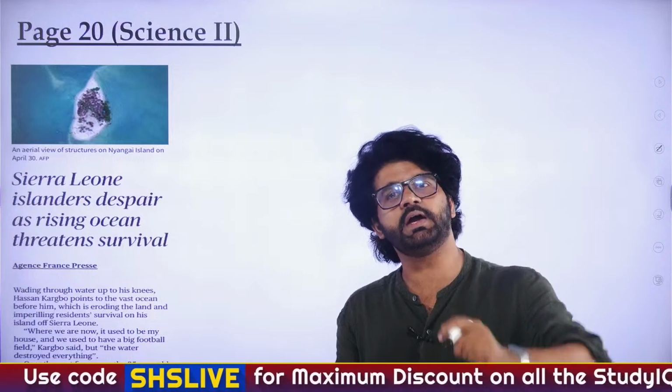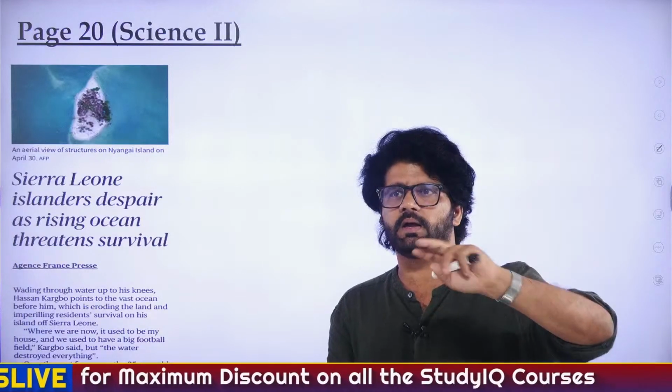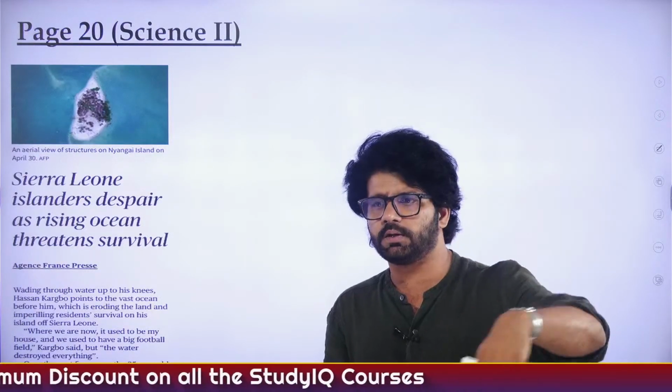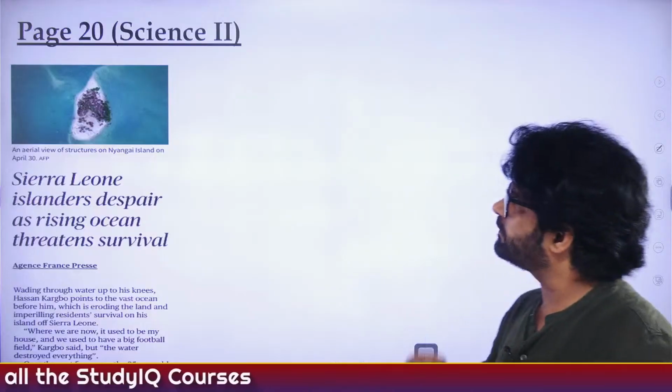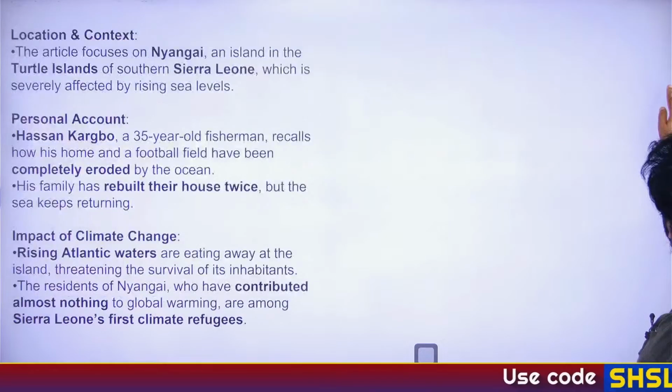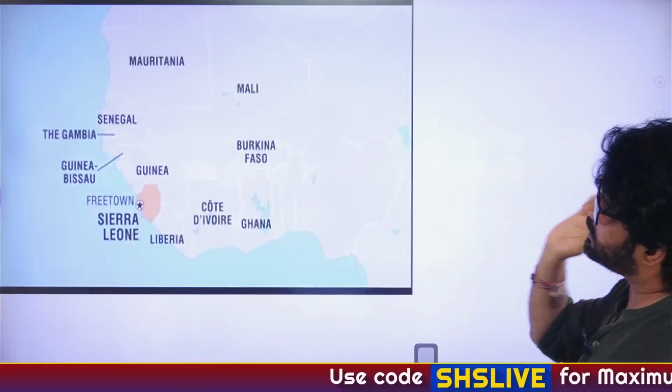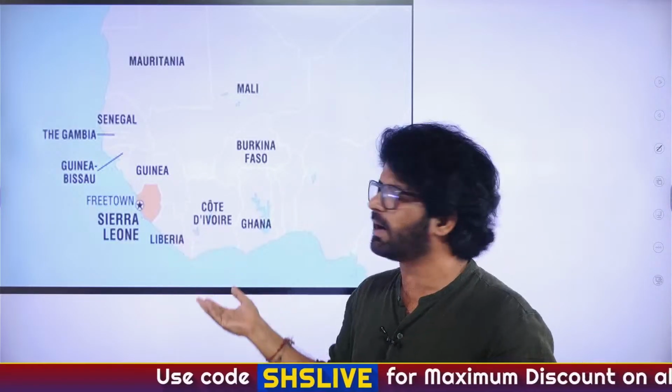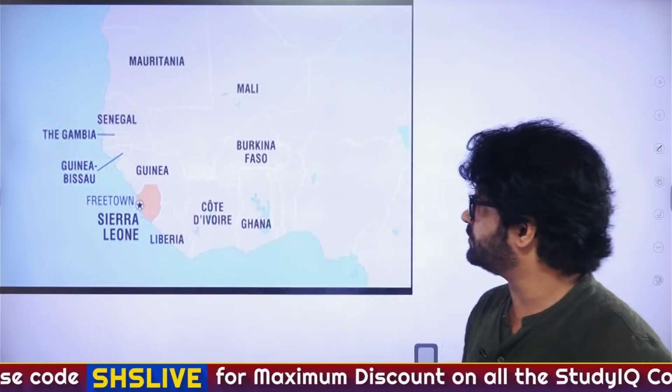Where is Sierra Leone? It's a country of West Africa, on the western coast, in the coastal region of the Atlantic Ocean. One of the poorest countries in the world, Sierra Leone. And first of all, we have to understand the location also. We'll talk about this issue. But more than the issue, the location part is important. Again, there are different dimensions to this article.